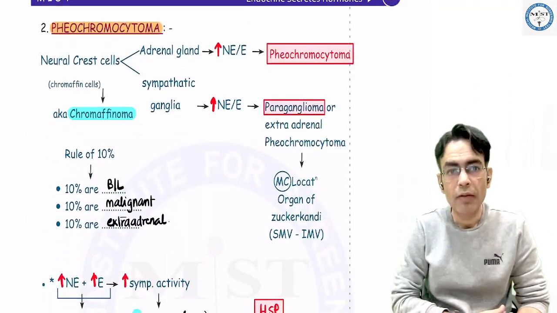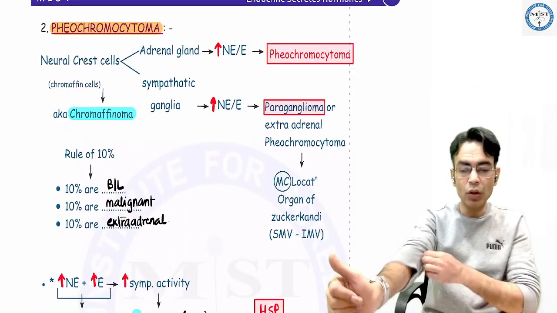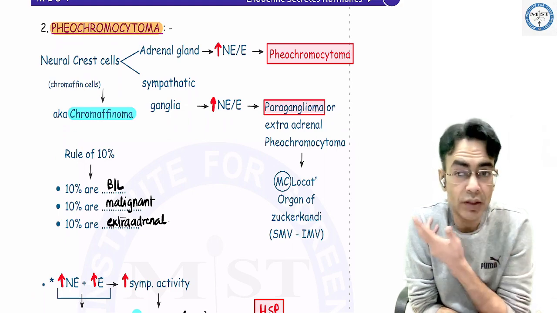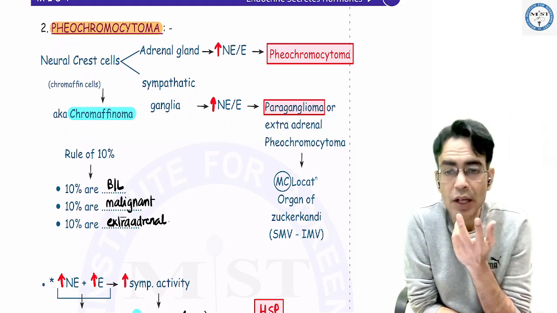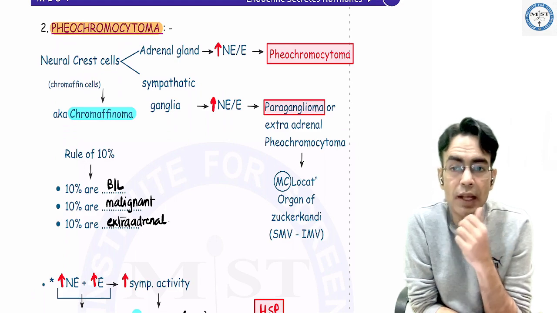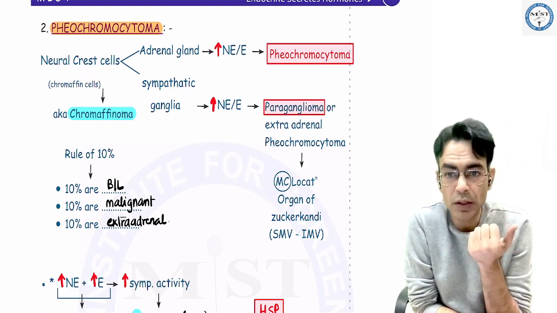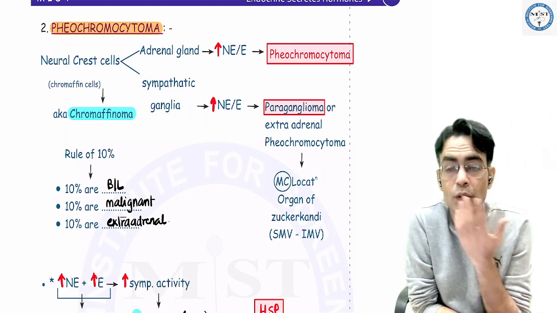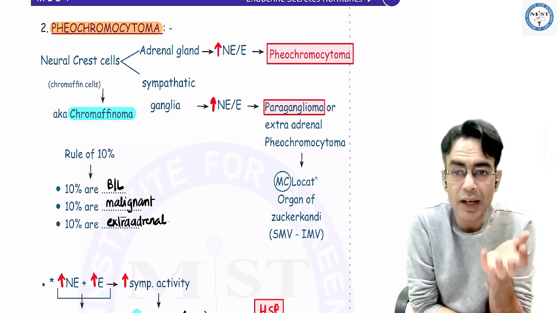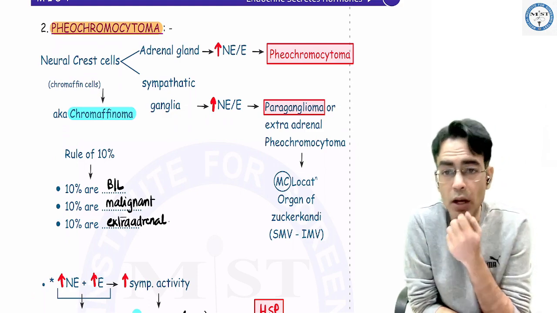Okay. Pheochromocytoma, very important for your test and for your main exam rather, because there were questions coming from this. Pheochromocytoma, we know that there are neural crest cells which are called as chromaffin cells. They produce a part in the adrenal gland which is secreting the norepinephrine and epinephrine. And they also give rise to sympathetic ganglia which secrete norepinephrine, epinephrine.